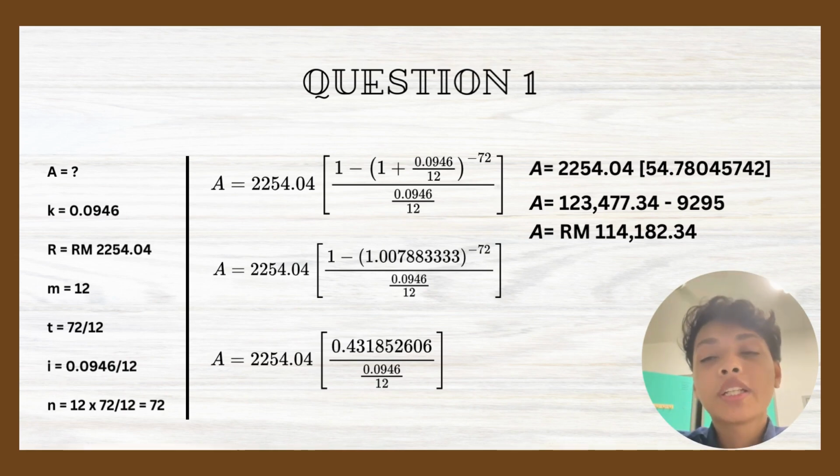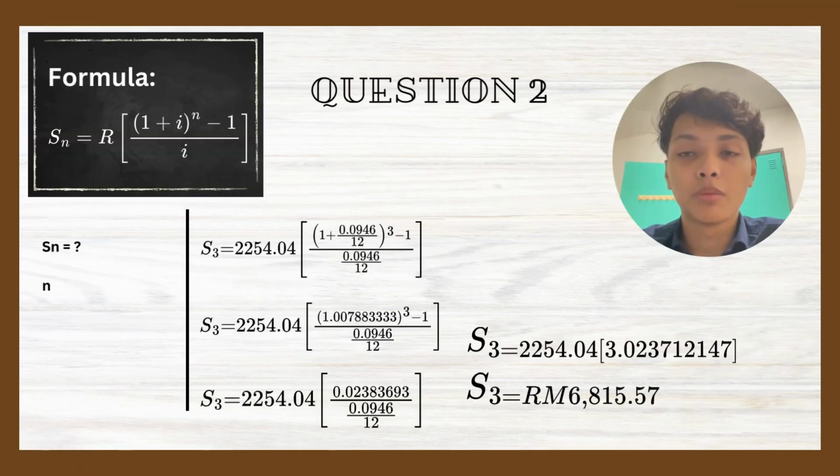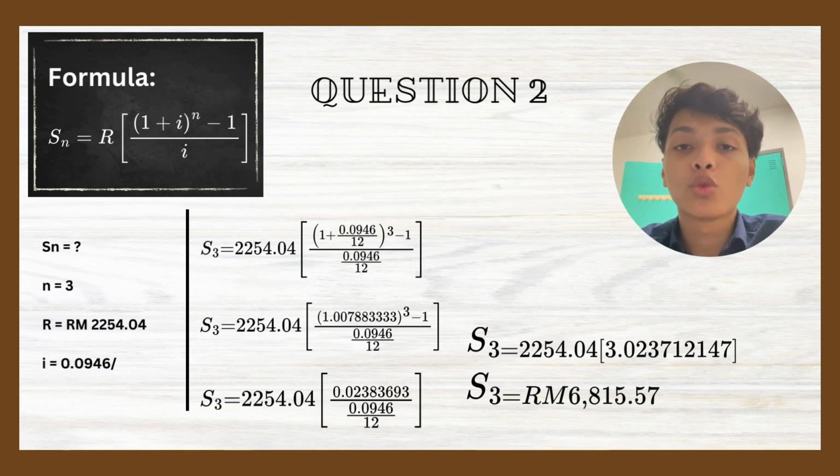So after the calculation, we get A equal to RM123,477.34 minus RM9,295. So the final answer for this question is A equal to RM114,182.34.